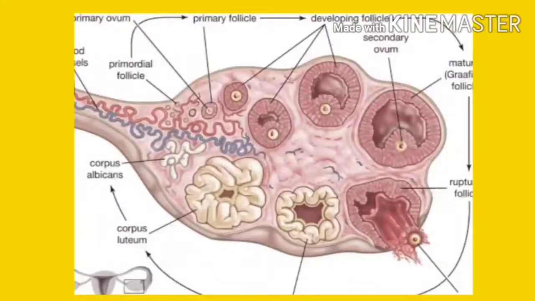See the diagram. In this diagram you can understand that after the development of the follicles, that follicle becomes the mature follicle, or the Graafian follicle. After the proper growth of that follicle, there is rupturing of the follicle at ovulation, and during ovulation the ovum gets released. After releasing the ovum, the remaining part, that yellow body structure, is known as the corpus luteum, and this corpus luteum releases the hormone progesterone.